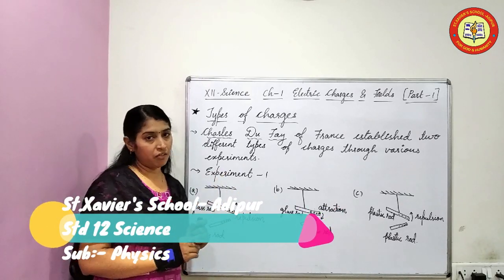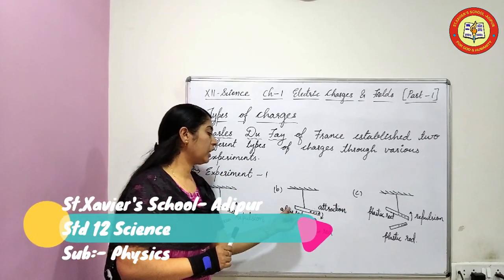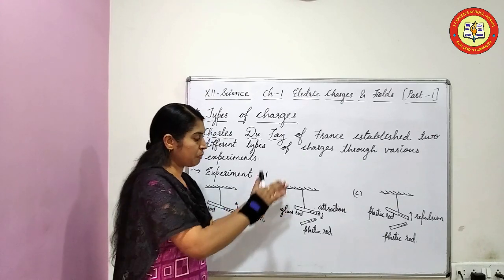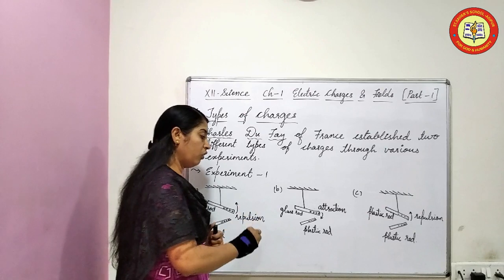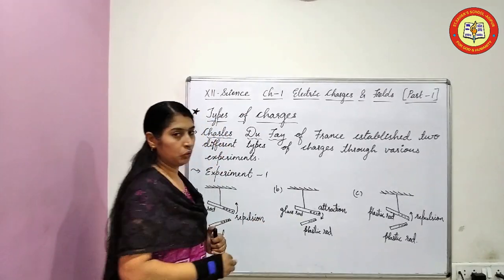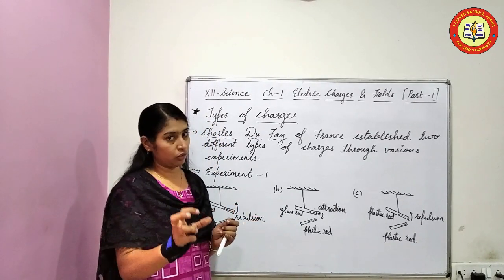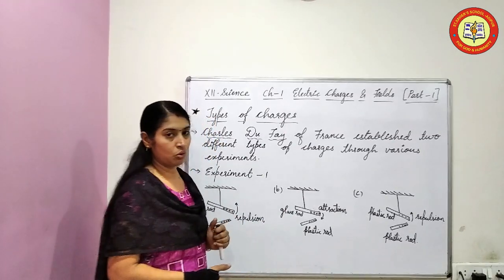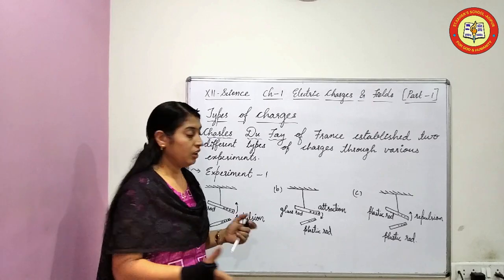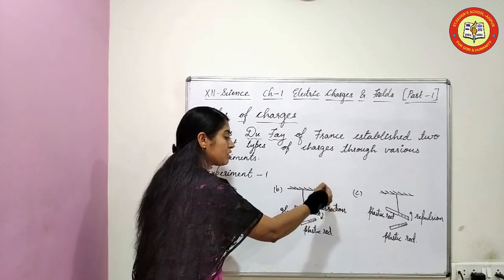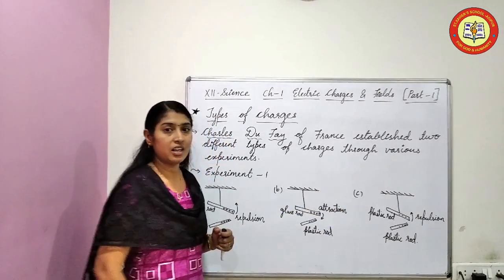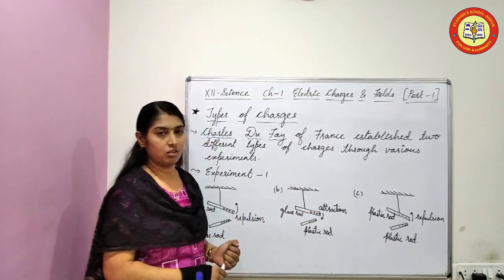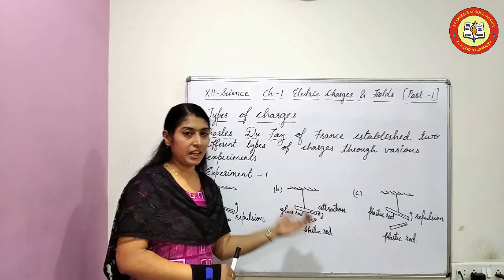Now, in the second part, he took the glass rod, rubbed it with the silk cloth, and suspended it. Then he took a plastic rod, rubbed it with woolen cloth, and brought it near the glass rod. Surprisingly, the suspended glass rod started attracting, coming near to the plastic rod.